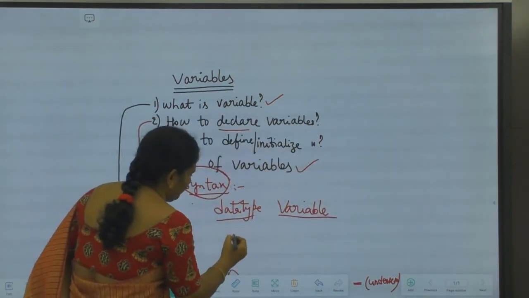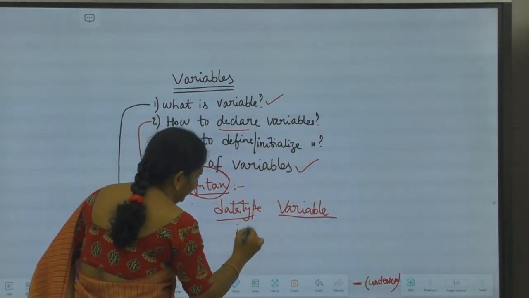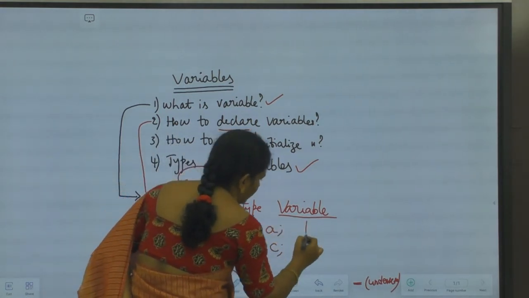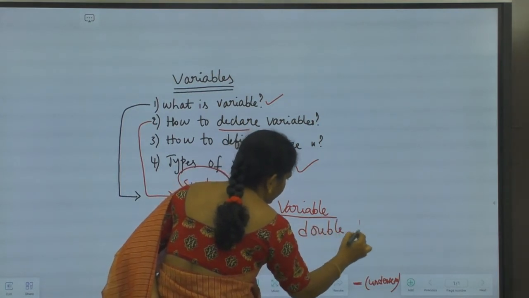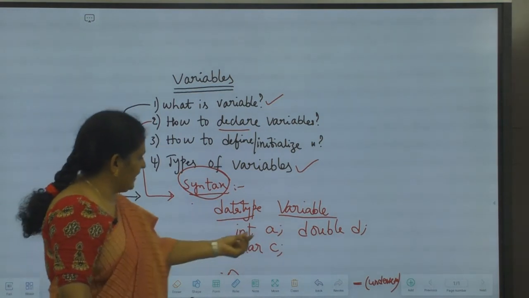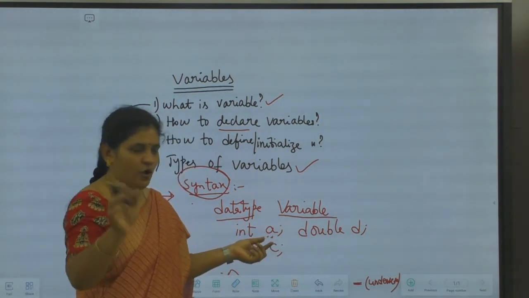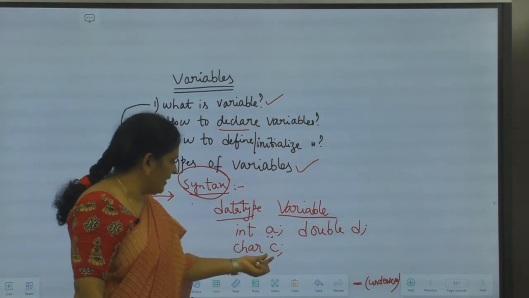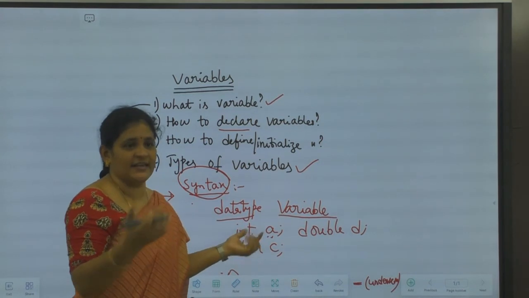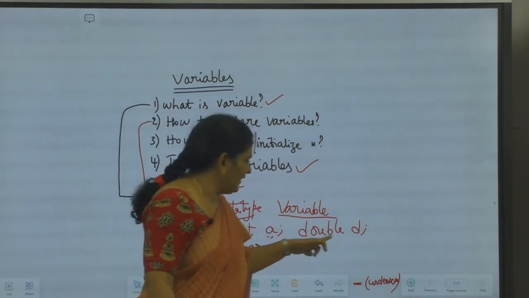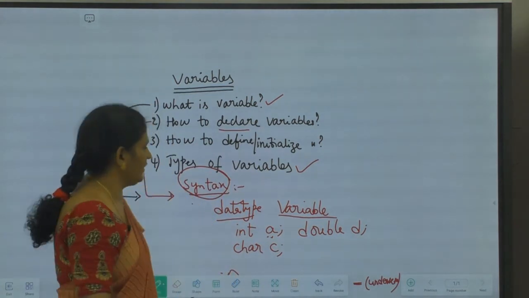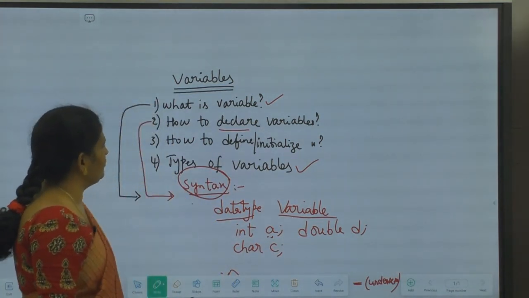So the example, data type means I can take int a, char c, double d. Likewise, I can declare some variables. Okay. Now a is a variable which is holding only whole numbers because it is of what type? Int type. C is a variable of what type? Char. So it can store only a single character like A or B or C likewise. Here D is a variable name of what type? Double. It can store fractional numbers. Okay. So this is the way we usually declare the variables.